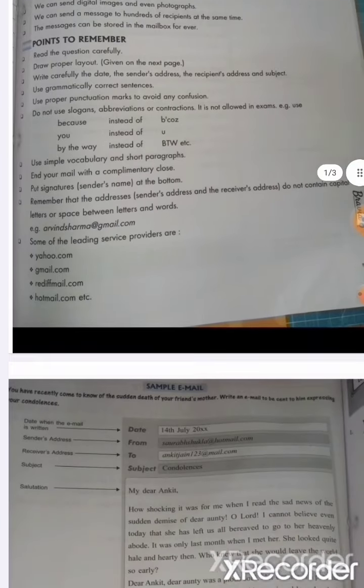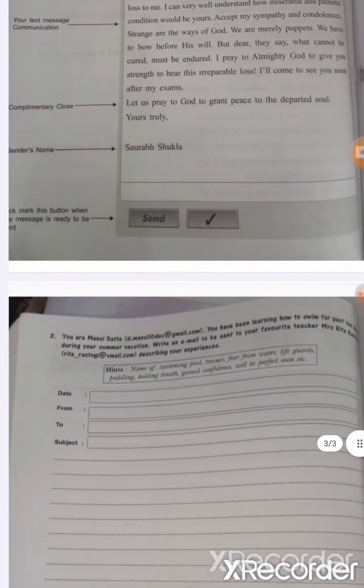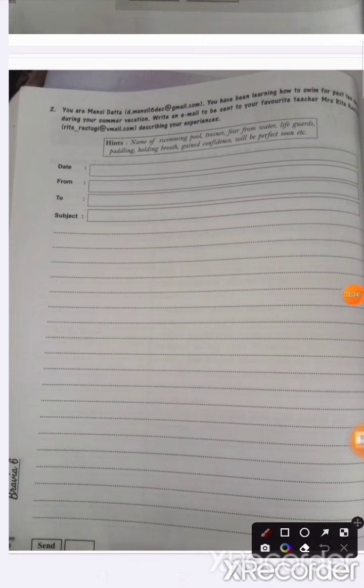What is that? See here. In this part, we are watching that one piece of content is written at the top, and here is a hint box, and some words are written. See, four lines here, the lower side is a blank area, and we have to write an email here. Read it.